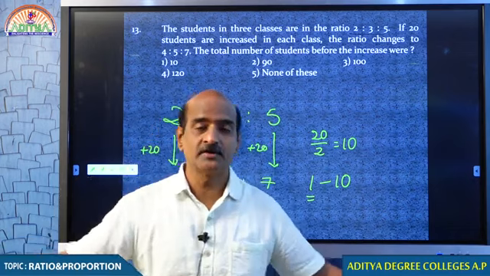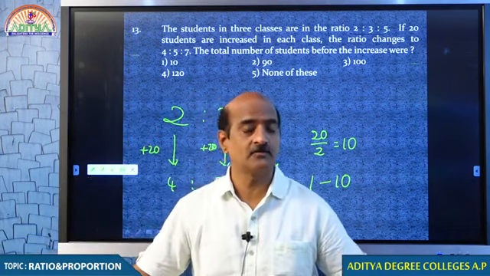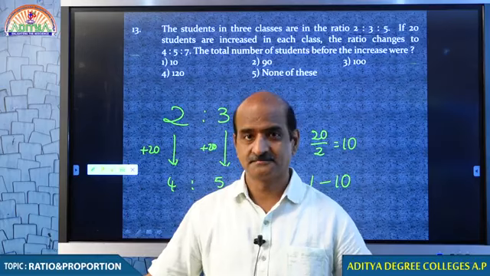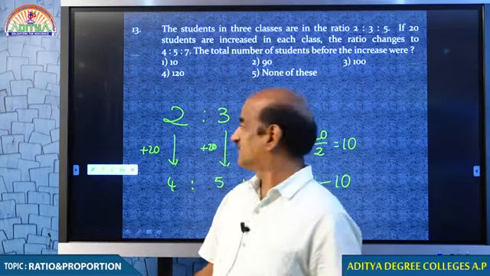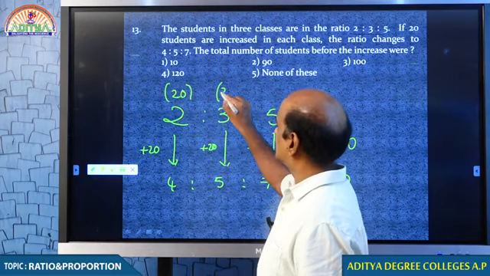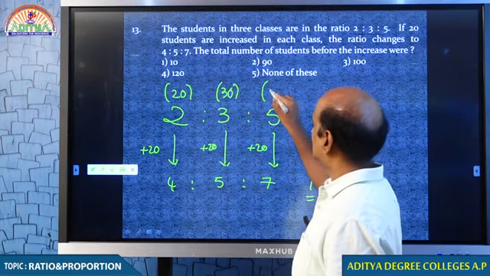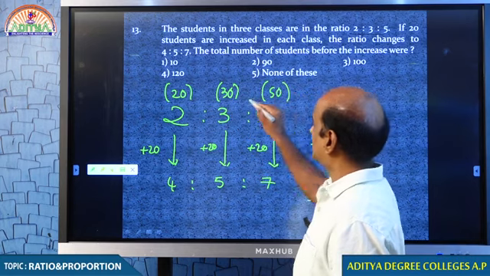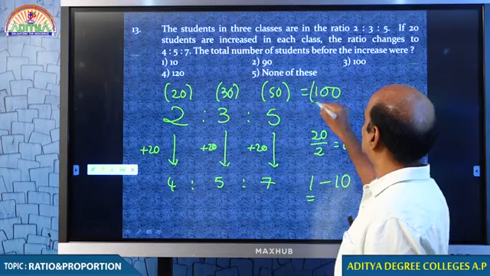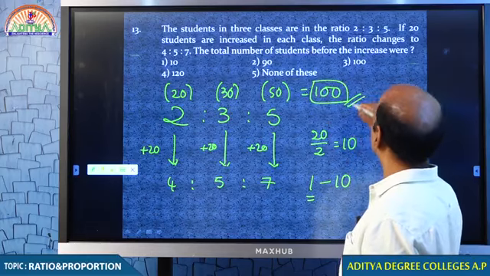Therefore, first class 2 into 10, 20, second class 3 into 10, 30, third class 5 into 10, 50. 20, 30, 50. The strength before the increase was 100.